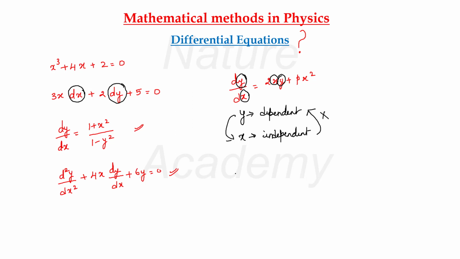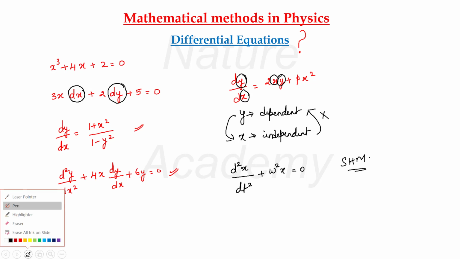One more example. If I have d square x by dt square plus omega square x is equal to 0, this is the equation for simple harmonic motion. Here x is displacement, omega is frequency and t is time. Here x is a dependent variable. It is not an independent variable like in the previous equation, because x is depending on t.